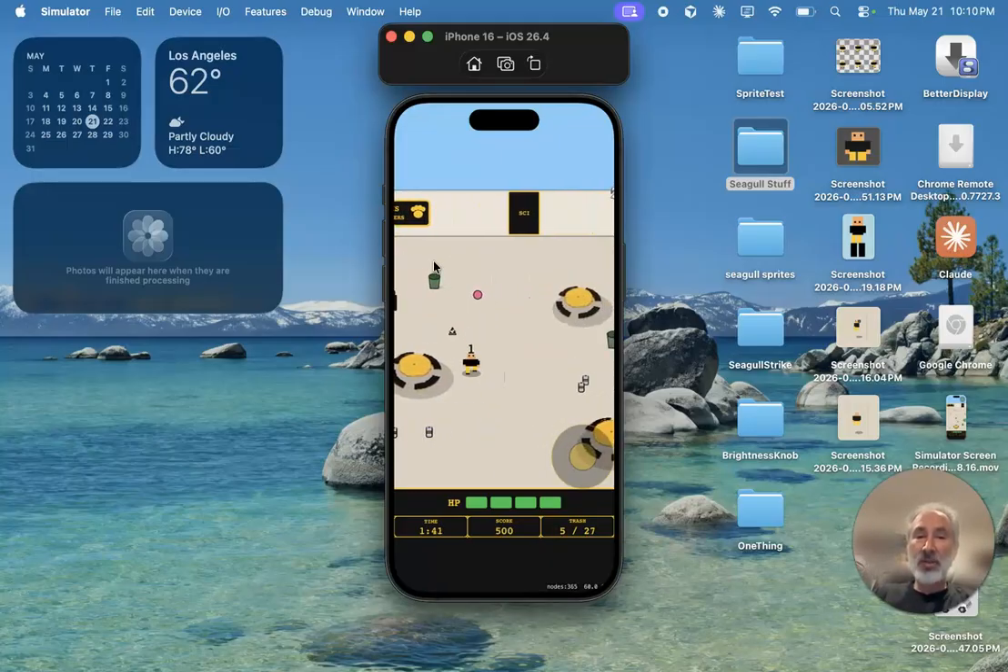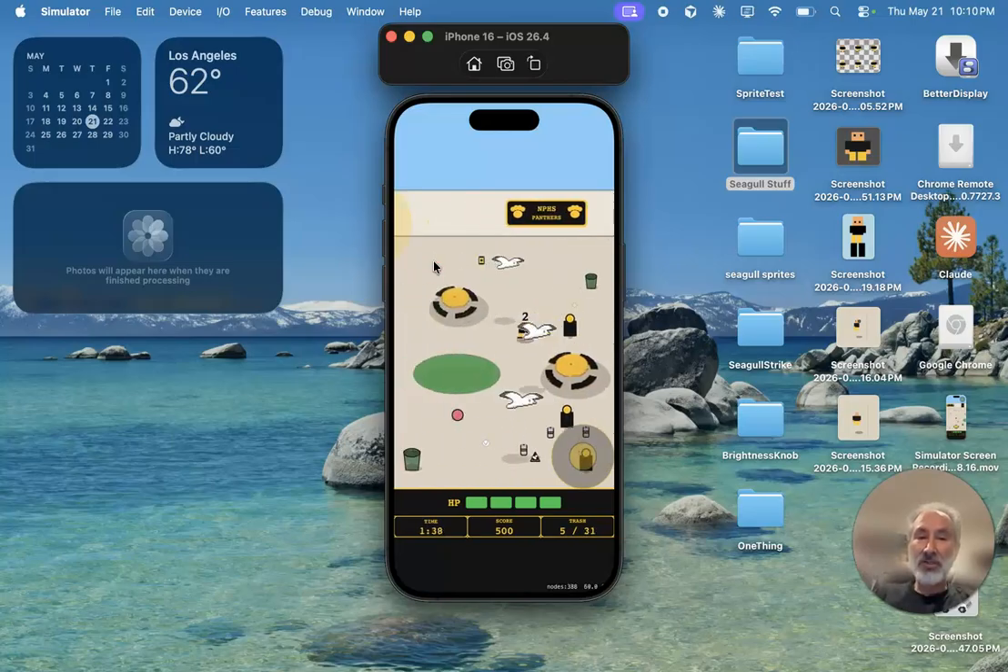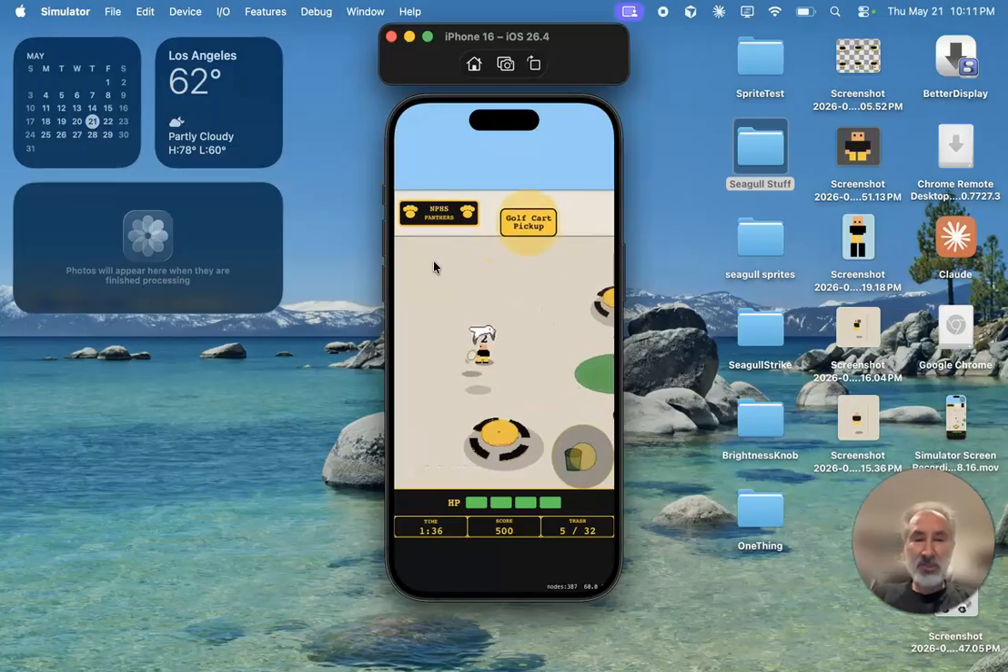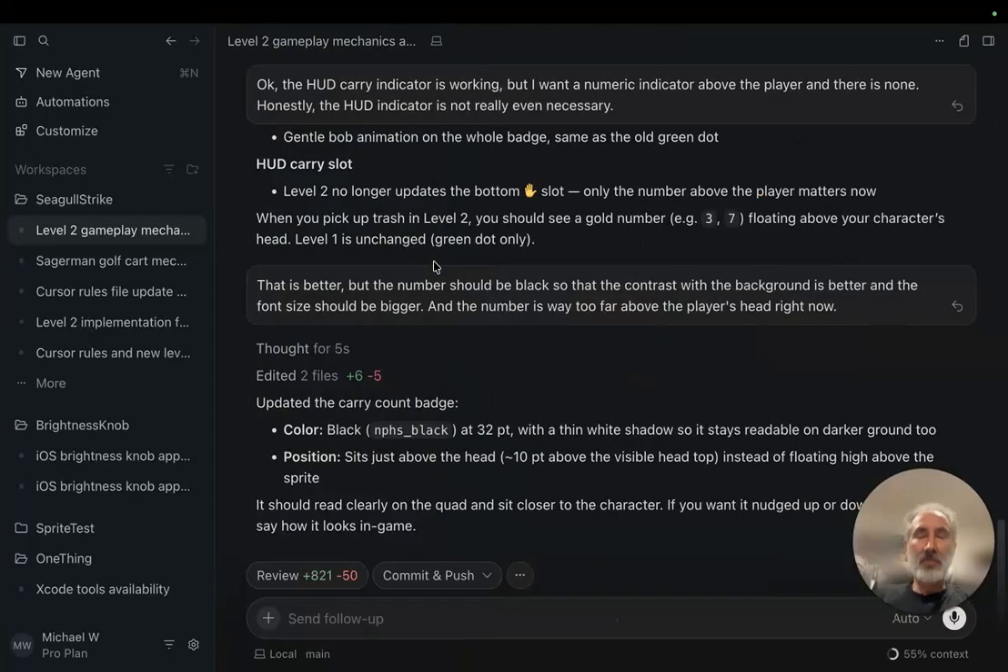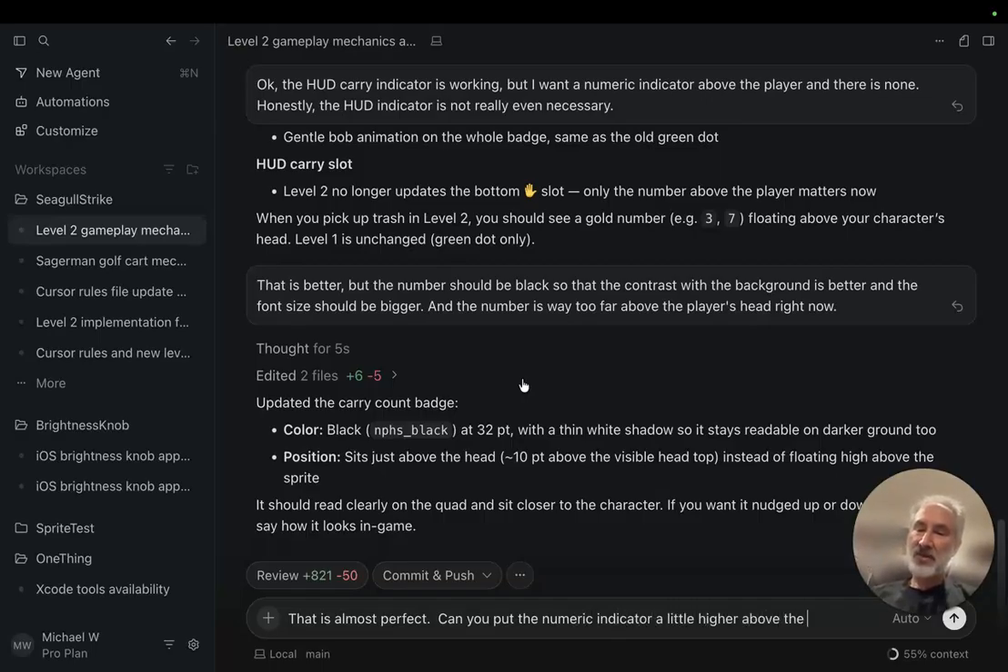I am loving it. The only thing is it's actually a little too close to the player's head. So I'm going to have them just knock it up just a little bit higher. But this is where I'm going to end the video for now because I've captured, wait. No, let me do a couple more things. Let's see here. That is almost perfect. Can you put the numeric indicator a little higher above the head?